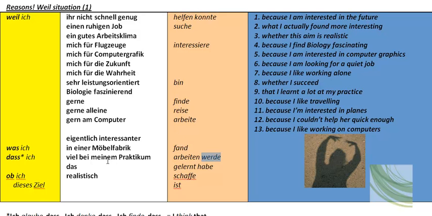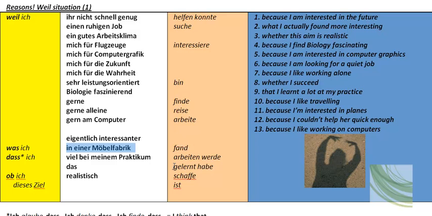Maybe a better way is I think that I will do this in the future. Okay, ich denke das. So, ich denke, dass ich in einer Möbelfabrik, in a furniture factory, arbeiten werde. I think that I will work in a furniture factory. Okay, so all sorts of things that we can have.